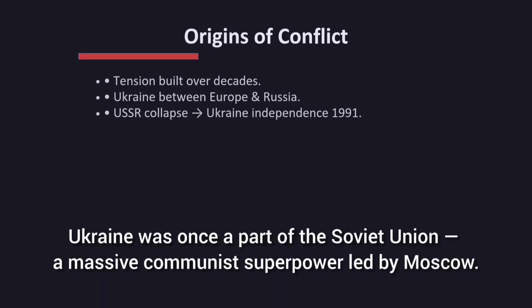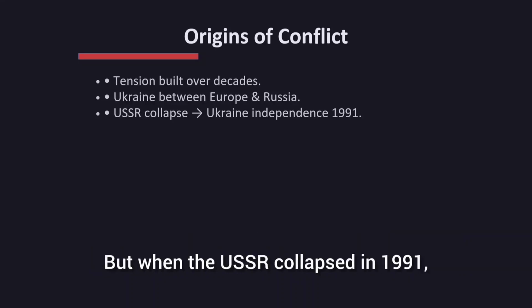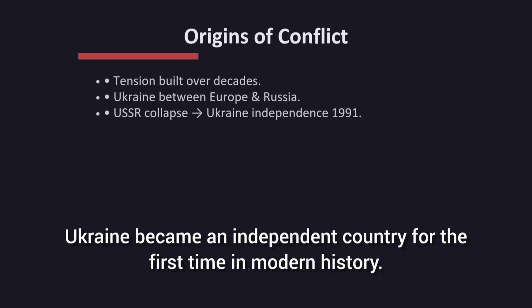Ukraine was once a part of the Soviet Union, a massive communist superpower led by Moscow. But when the USSR collapsed in 1991, Ukraine became an independent country for the first time in modern history.